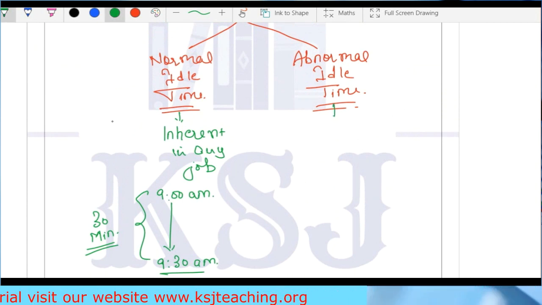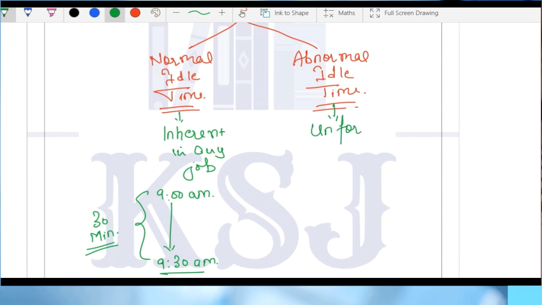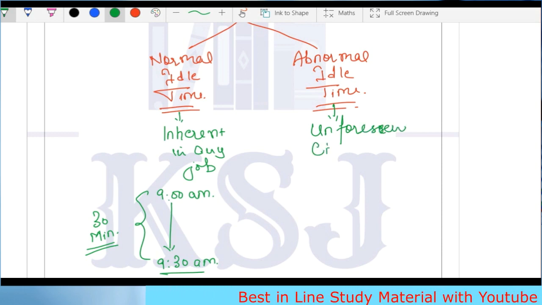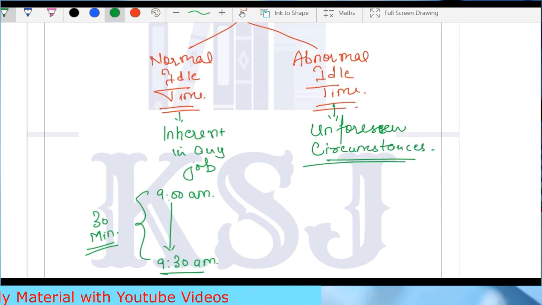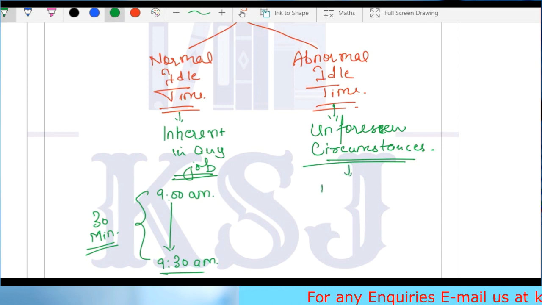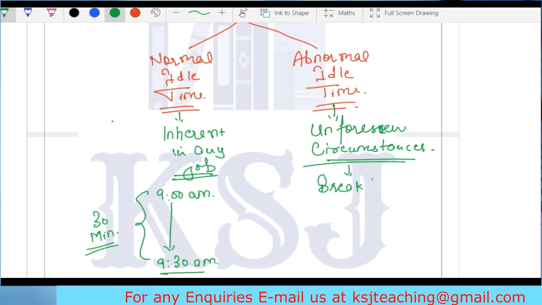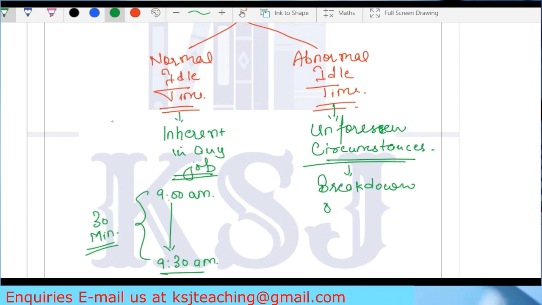Abnormal idle time is any idle time occurring due to some unforeseen situation, some unforeseen circumstances. This normal idle time, we know, sir. Everybody knows that this is going to happen, right? Abnormal idle time is something that we haven't imagined, right? We cannot imagine something like breakdown of machinery.